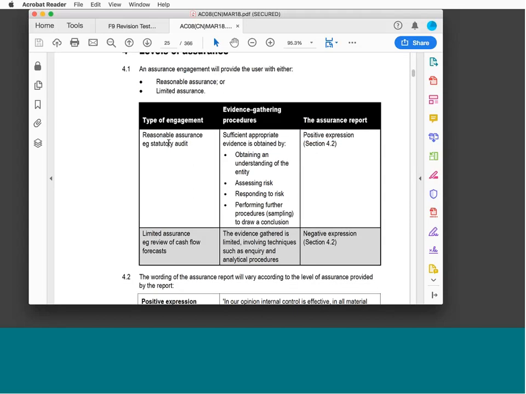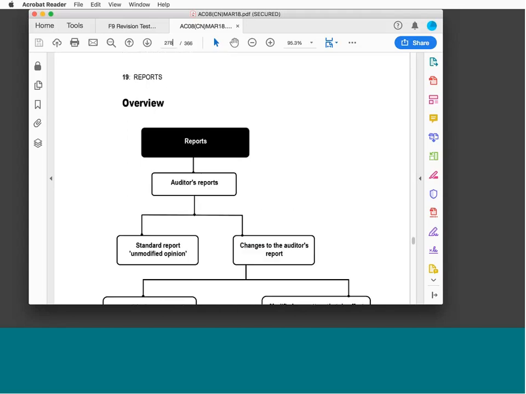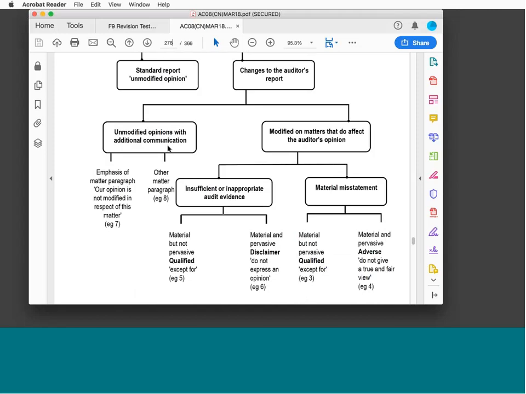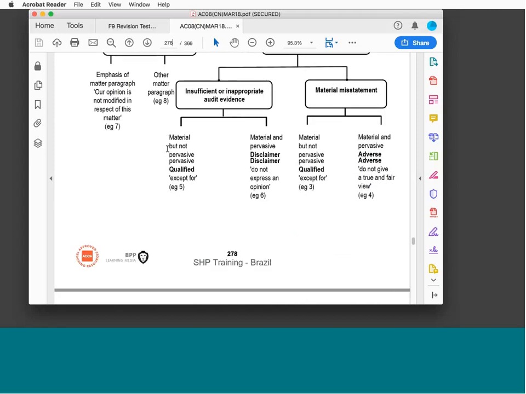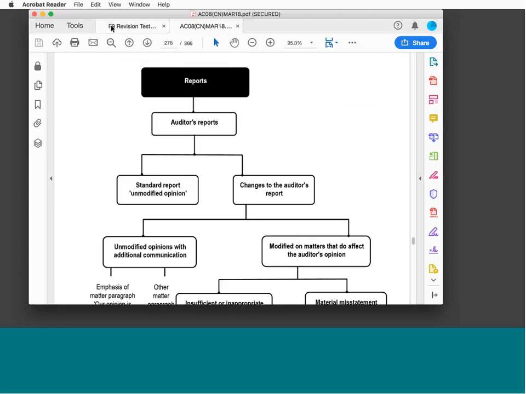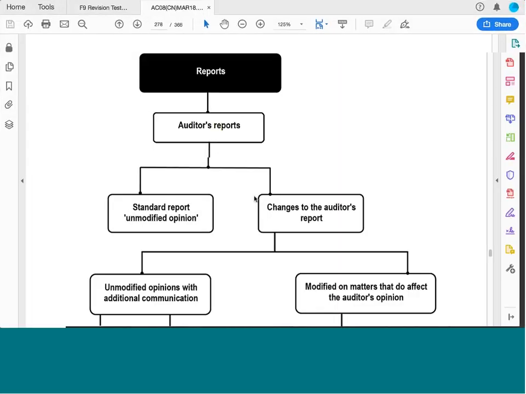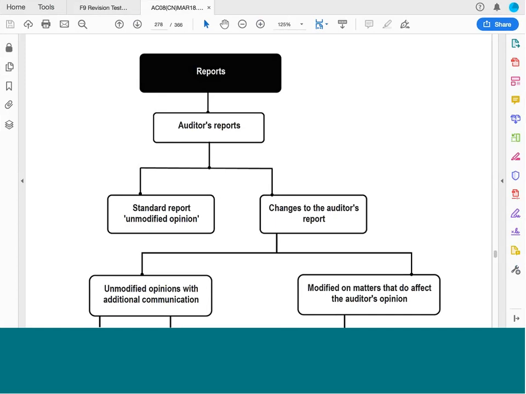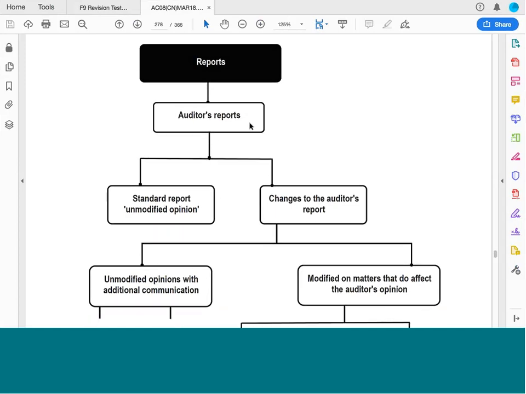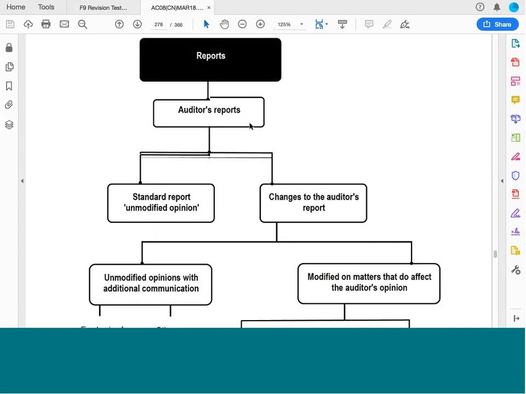Once you have understood that, you can go on to look at the different audit opinions of a statutory audit. So if you go to page 278, you want opinions. Now these are reasonable assurance audit opinions. An audit is a reasonable assurance engagement. So all of these are an opinion that has resulted from a review which gives reasonable assurance. And we've got the different opinions, and the opinions depend on the findings of the audit engagement.